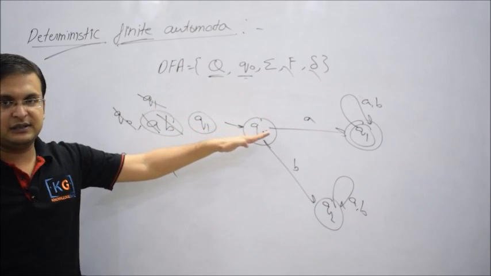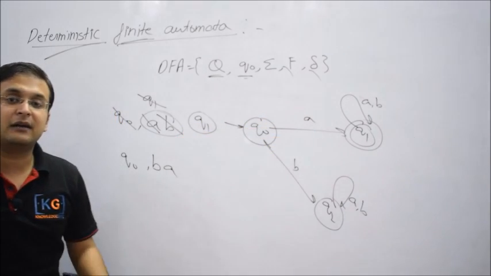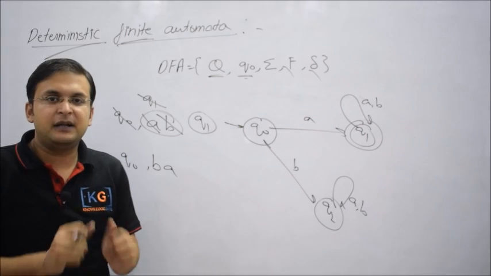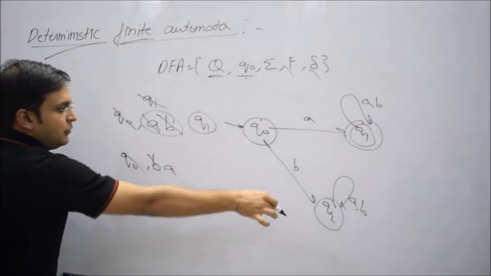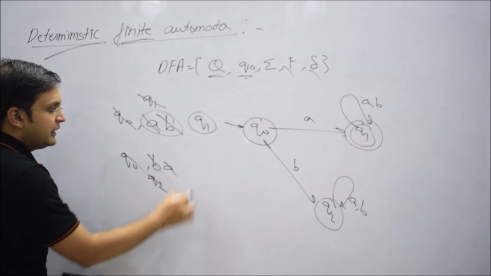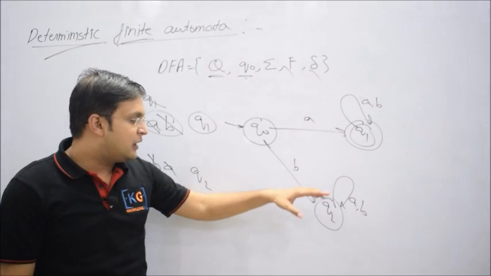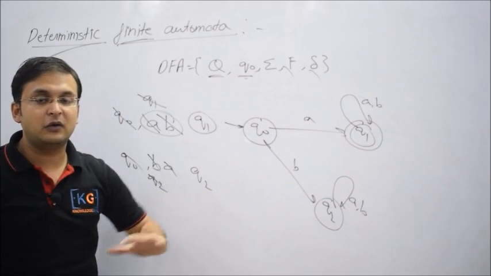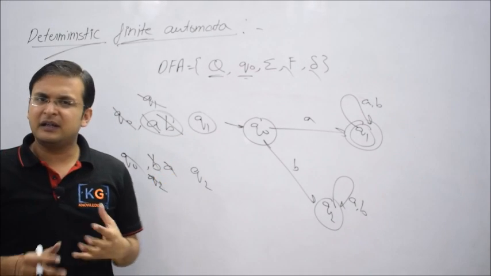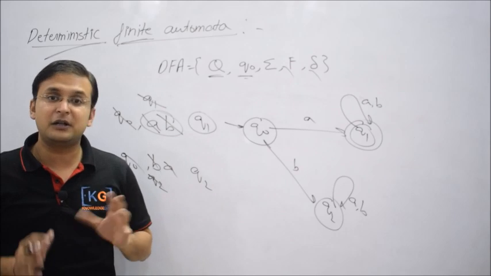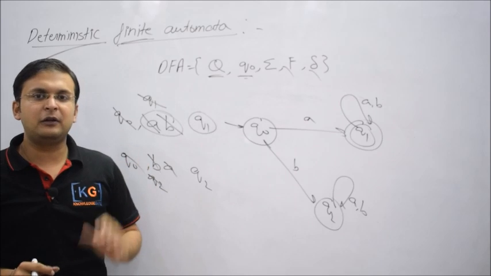After starting from the initial state and parsing the string W, in the end, if the machine halts on the final state, then that string is said to be accepted, otherwise rejected. For example, here on state Q0, taking B, I'll go to Q2. Now on Q2, taking A, I'll keep looping on Q2, and that halting state is non-final. So the string is said to be rejected. That is how you understand whether a string is accepted or rejected by a deterministic finite automata.